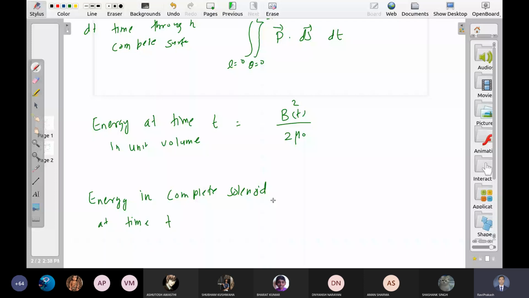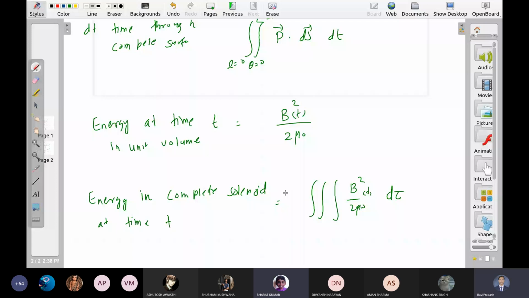Tau means volume. Obviously, three integrals are there now. What are the limits? Sir, 0 to R, 0 to L, and 0 to 2 pi.